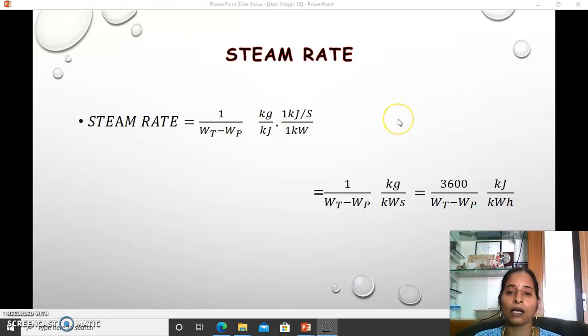And now two more definitions. Already we have derived the SFEE equations for all four thermal devices, and the thermal efficiency equation for the Rankine cycle in the last video. Now two more important definitions are yet to be learned, because we have to know how much steam is required to produce 1 kilowatt of power.